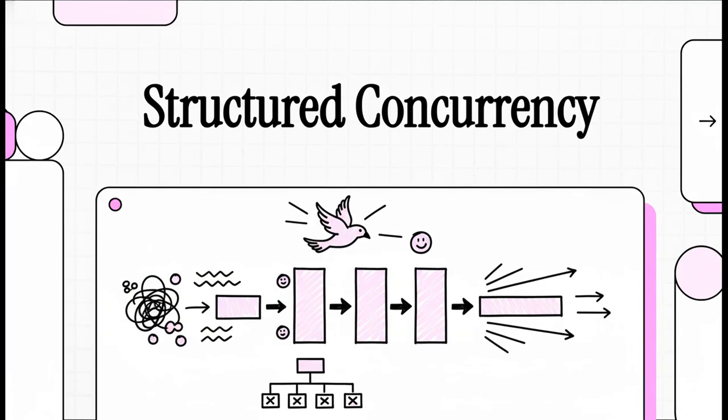All right, let's talk about something that is a total game changer for Swift developers, structured concurrency. We're going to dive into how Swift takes the, let's be honest, chaos of asynchronous programming and turns it into something clear, predictable, and just so much better to work with.